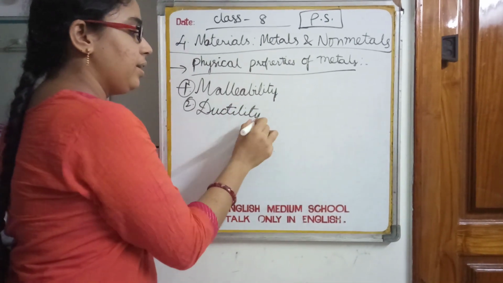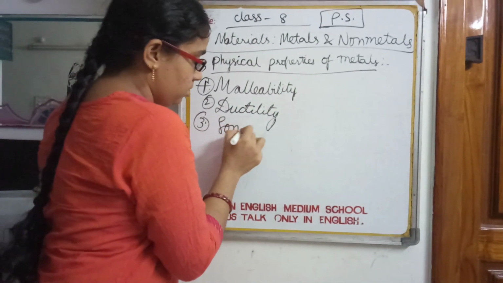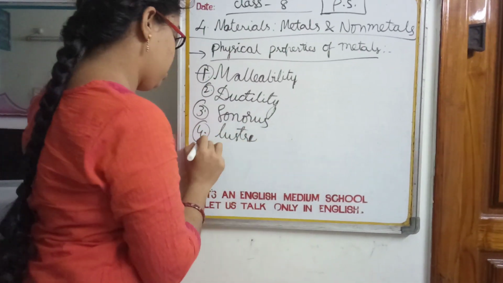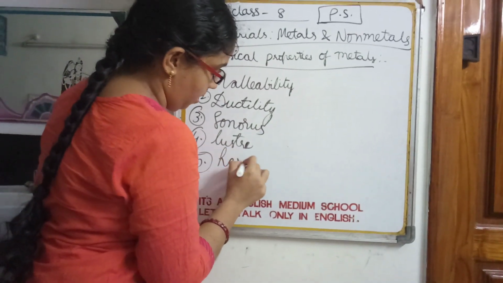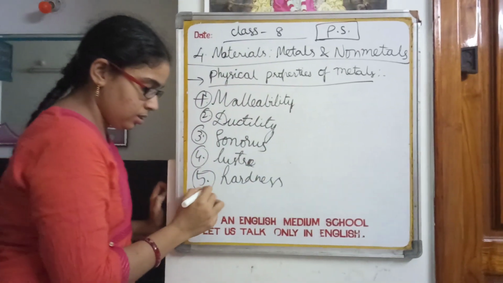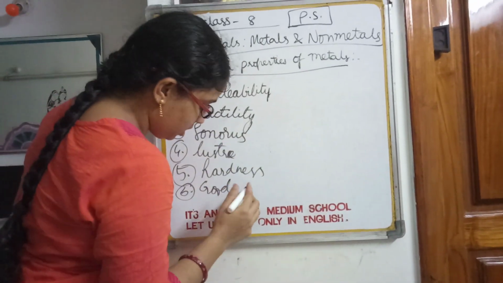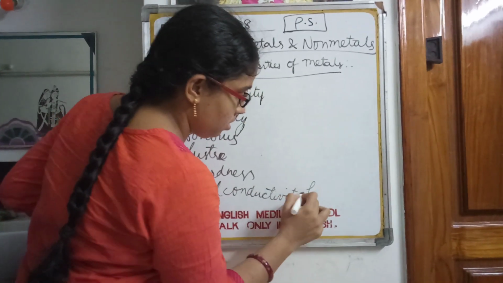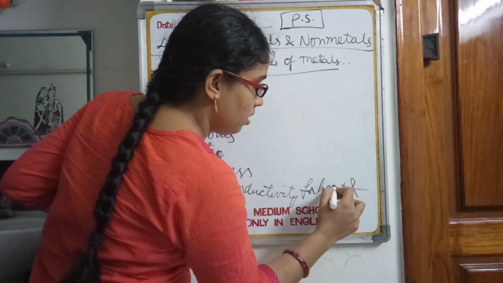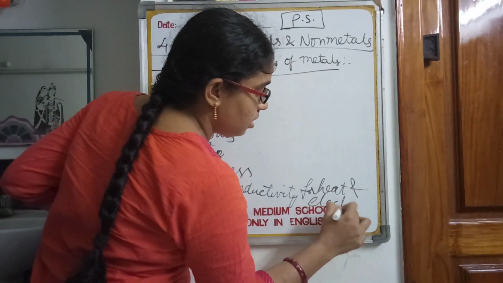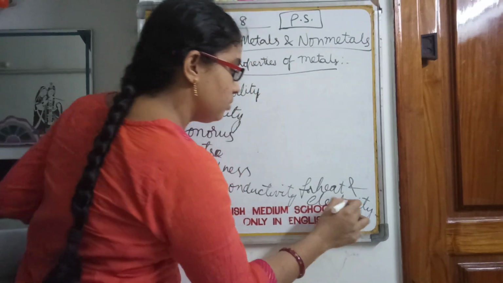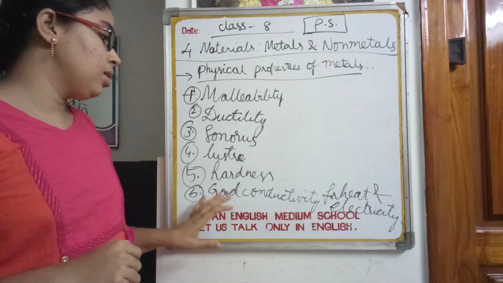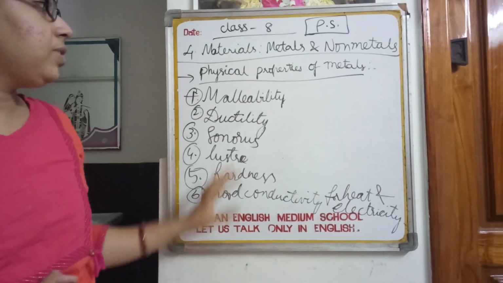The next property is ductility, sonorous, luster, hardness, and good conductivity for heat and electricity. So these are the physical properties of metals.